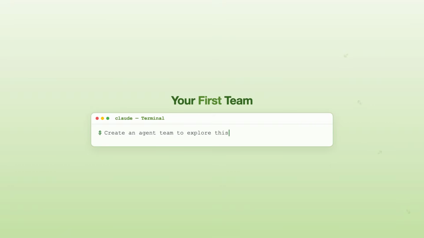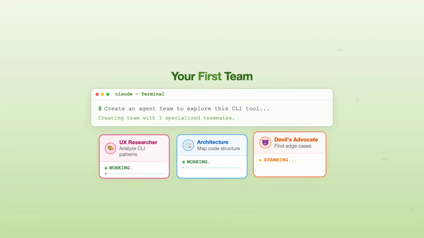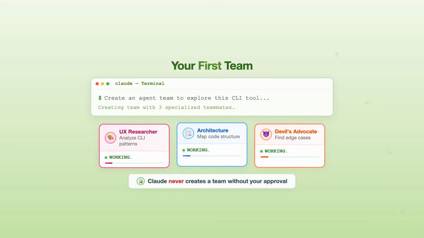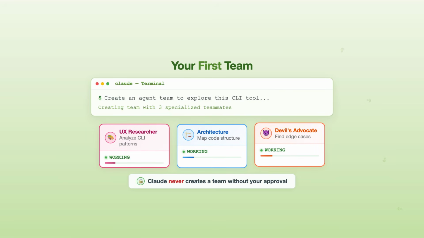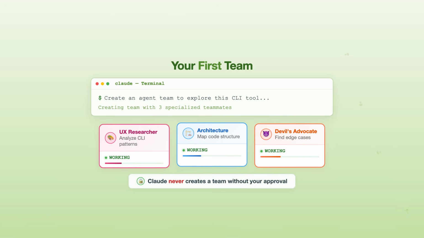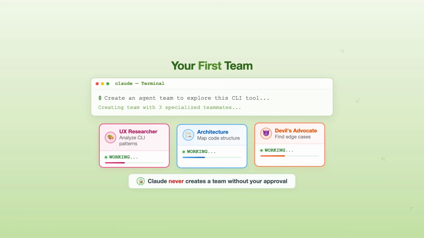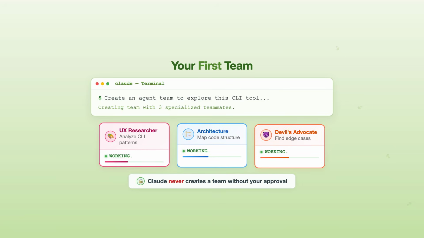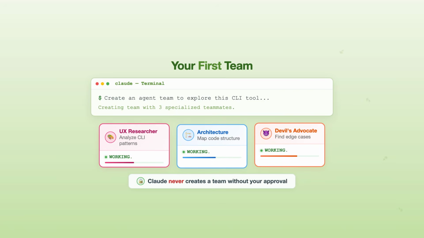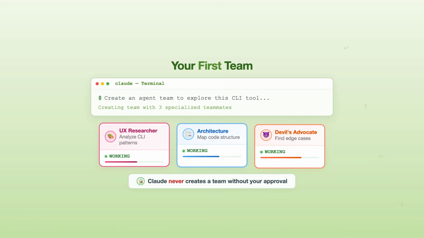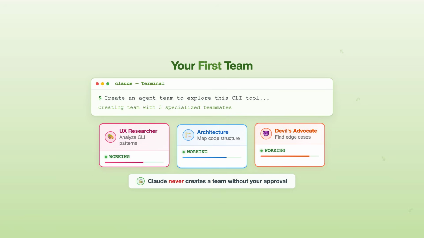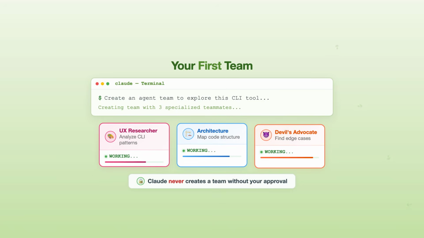Starting a team is dead simple. Just describe what you want in natural language. Tell Claude, create an agent team to explore this CLI tool from different angles. One teammate on UX, one on technical architecture, one playing devil's advocate. Claude creates the team, spawns 3 teammates, and they all start working independently. You stay in control. Claude never creates a team without your approval.